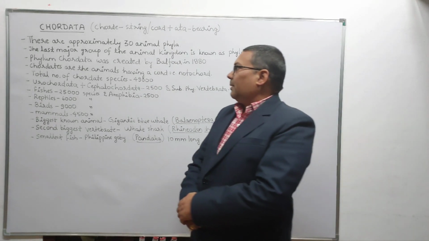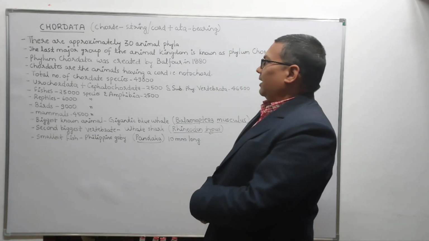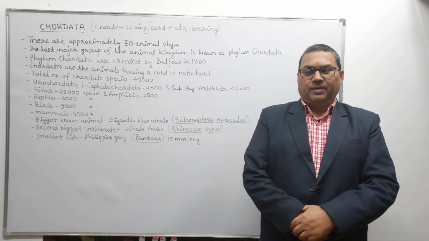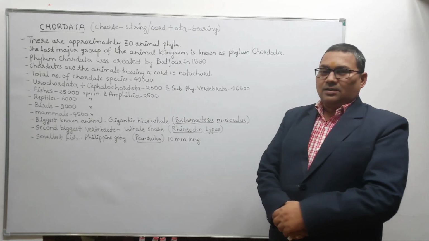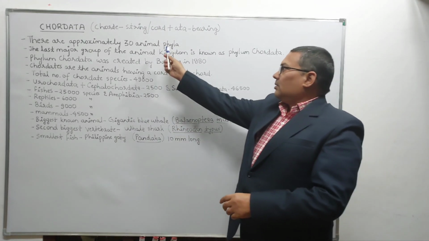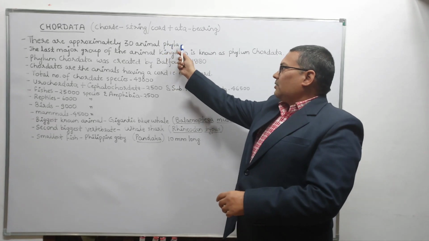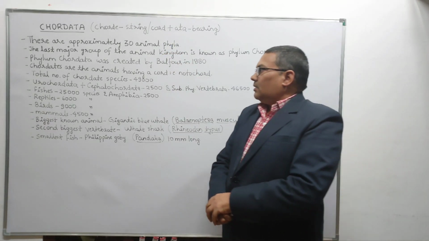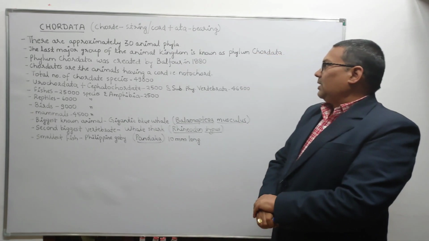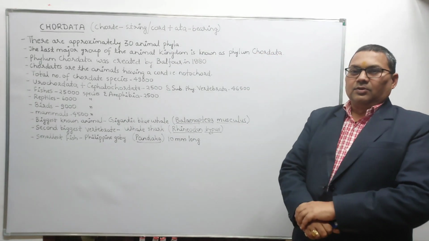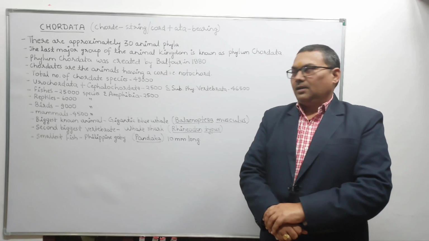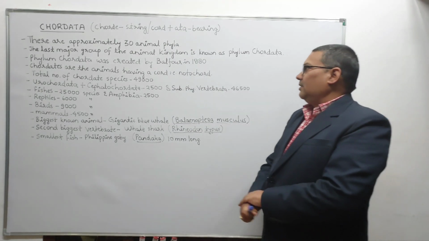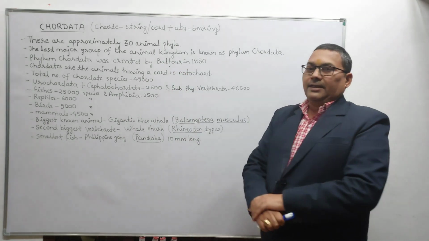There are approximately 30 animal phyla in the entire animal kingdom. Singular is known as phylum, plural is known as phyla. The last major group of the animal kingdom is known as phylum Chordata. And this phylum Chordata was created by Balfour in 1880.